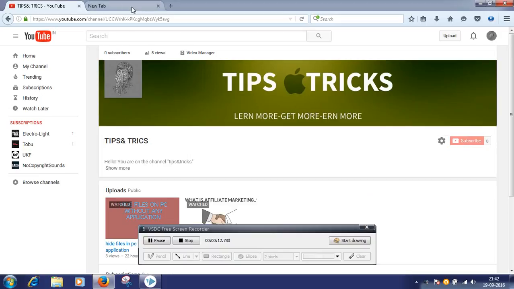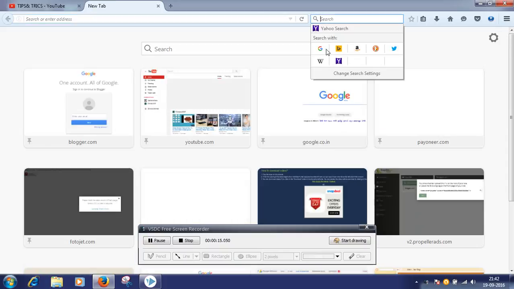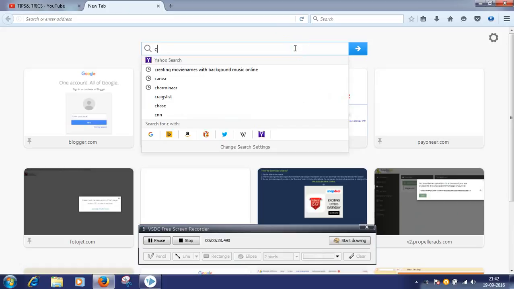Today we are going to learn how to change the default search setting in the Firefox browser. Here I will show you. Open the Firefox browser. First I am searching here for "terminal".